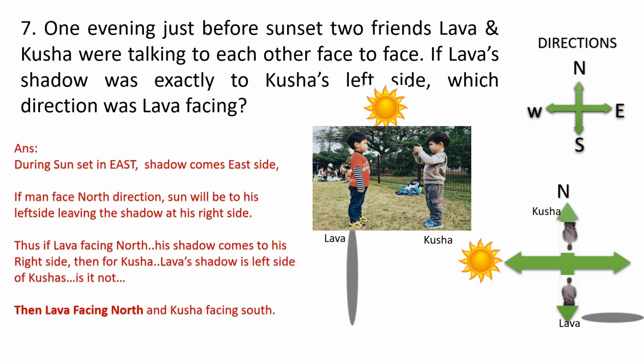Sun is on the west side, Lava is facing north, Kusha is facing south. Lava's shadow is on Kusha's left side. So it is exactly matching our requirement. Then what is the question? Which side is Lava facing? Lava is facing north. If the question is which side Kusha is facing, then it is the south side.